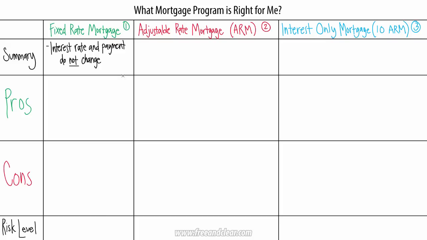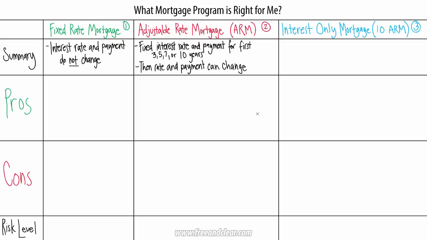The next type of program is an adjustable rate mortgage, also known as an ARM. The initial interest rate and monthly mortgage payment for an ARM are fixed for a set period of time, called the fixed rate period, which is usually the first 3, 5, 7, or 10 years of the mortgage. After the fixed rate period, the interest rate and monthly mortgage payment can change on a predetermined basis, which is typically every year, for the remainder of the term of the mortgage. This is known as the adjustable rate period. The most important thing to understand about an ARM is that the interest rate and monthly mortgage payment can change and potentially increase over the life of the mortgage.